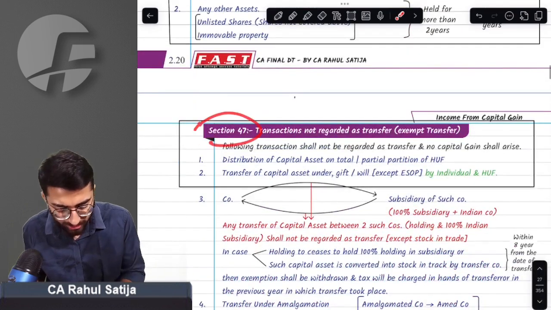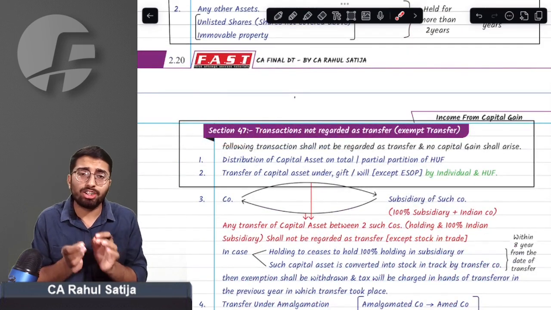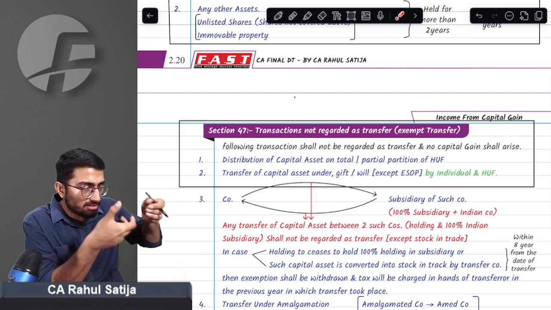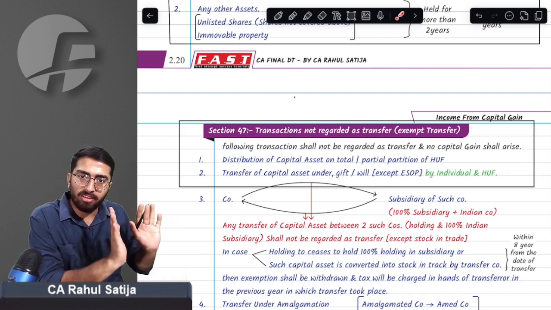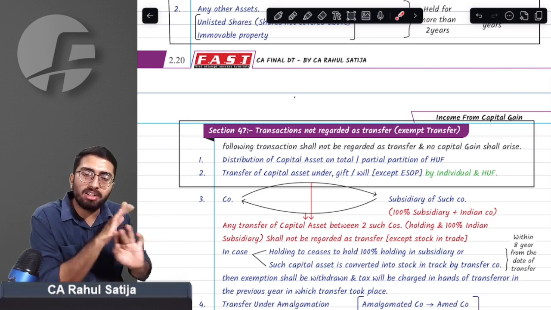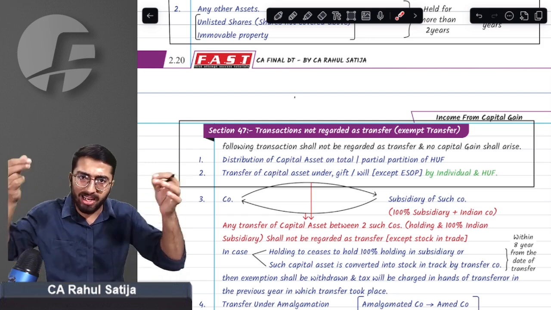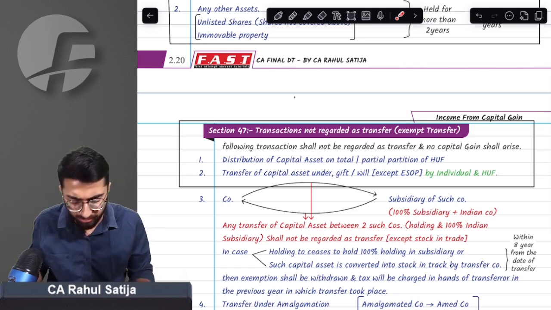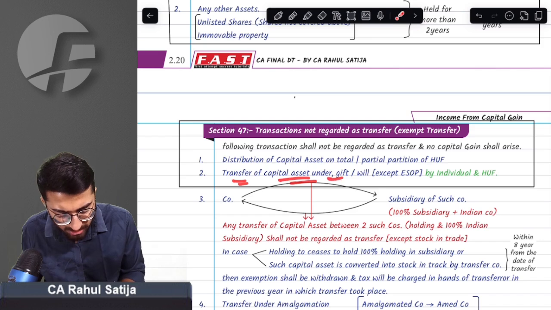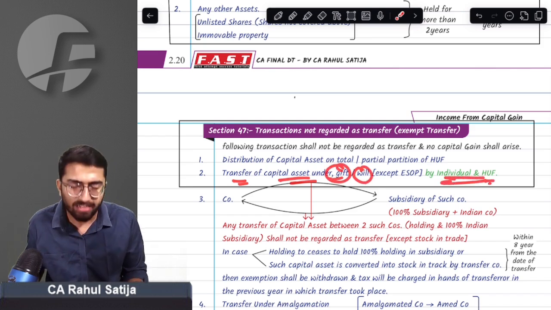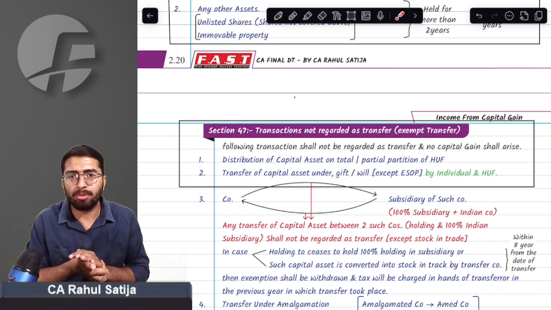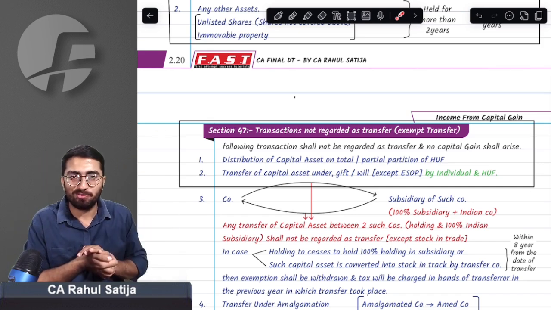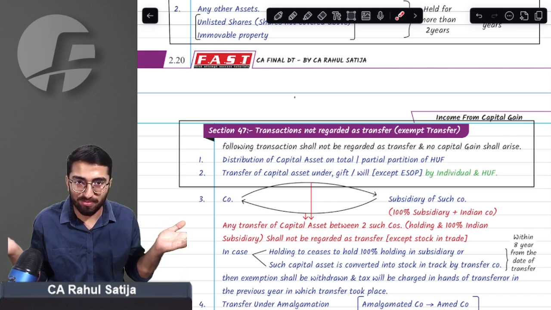Okay, sir. Section number 47. What does section 47 say? Section 47 covers transactions that are not regarded as transfer. They look like transfers, but they are exempt transfers. Even if you have certain capital gain on that transfer, they will not be treated as transfer. They are exempt transfers. In that definition, in the second line, we used to have any transfer of capital asset under gift, will by an individual or HUF. What used to happen? If I give any of my assets to Deepika Padukone, it was exempt for me.